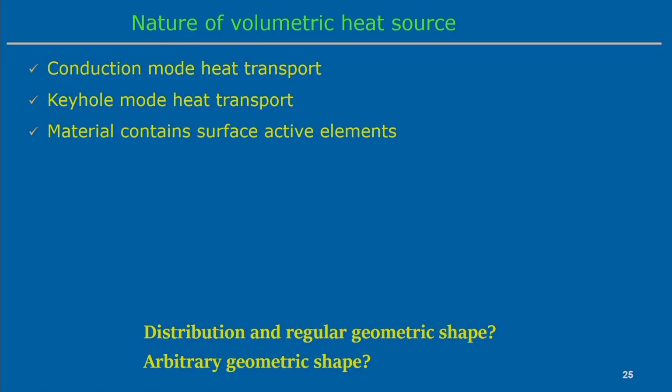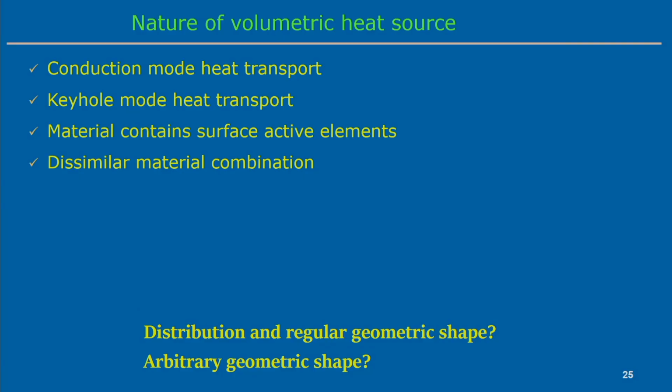Third is where the material contains surface active elements. Is it possible to explain the effect of the surface active element just by looking into the conduction based heat transport problem? I think in that case I say no, because the presence of surface active elements alters the nature of the material flow pattern.